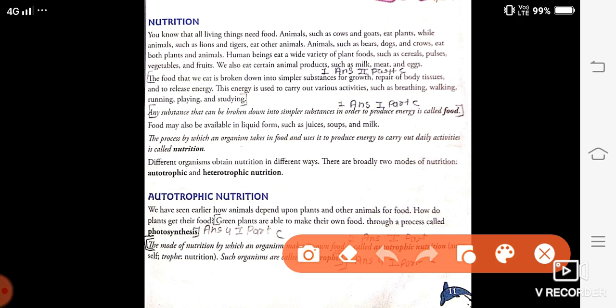First you will put the heading autotrophic nutrition. Answer number 2 you have to write in parts. So in the first part you will put the heading autotrophic nutrition and you will write the definition.